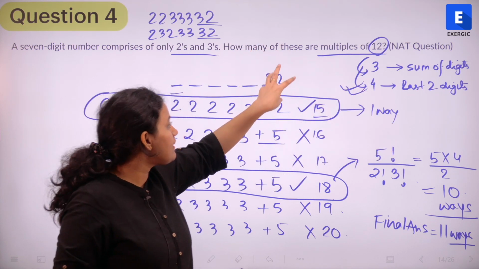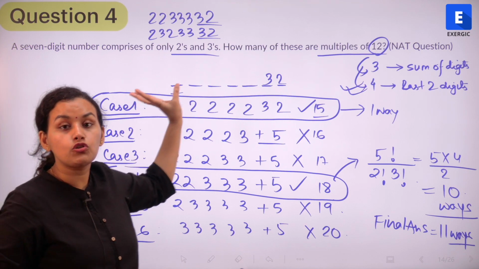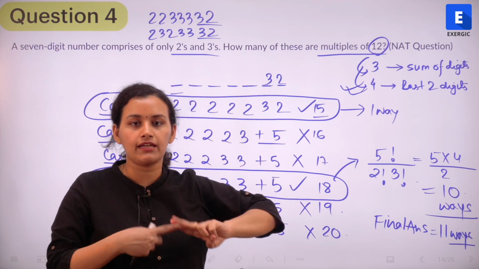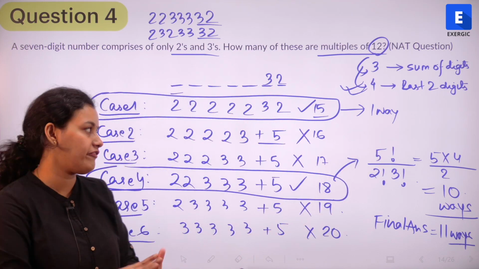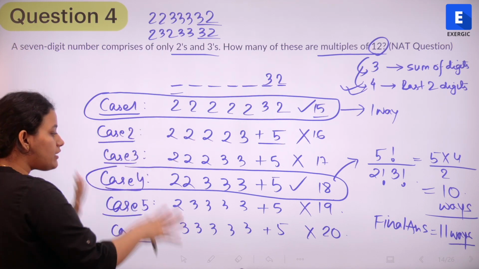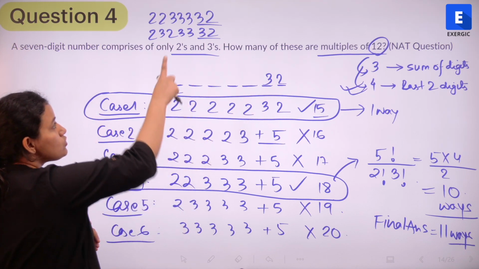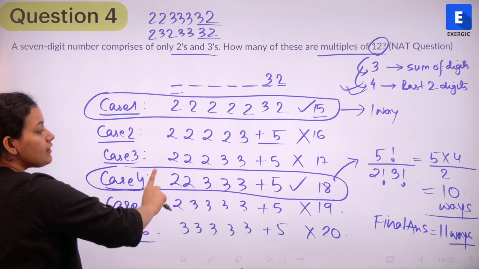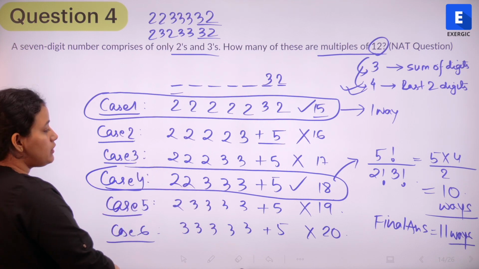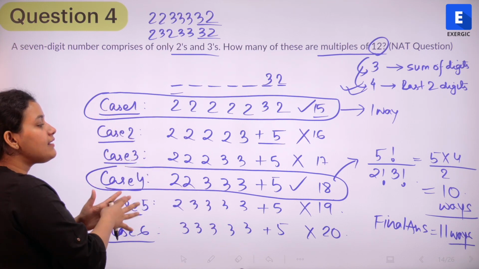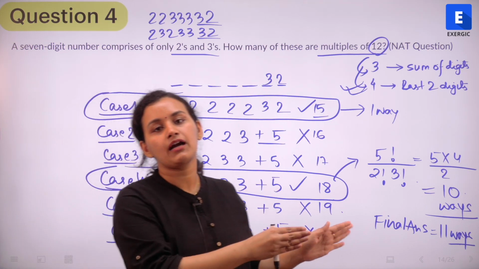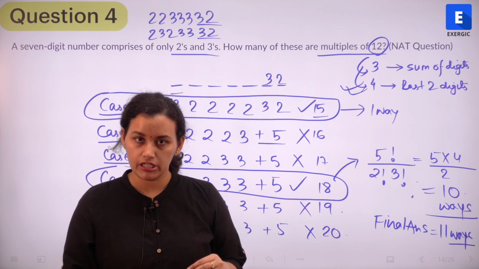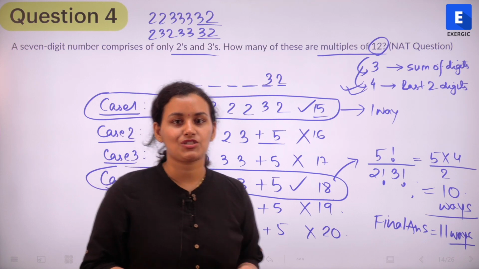So we fixate that, and then we work with the remaining digits such that the total sum is divisible by 3. Only in that case is it going to be divisible by both 3 and 4, and then thereafter divisible by 12, right? So for 3, we write down all the various ways by which these 5 digits can be filled using 2's and 3's only. So only 2, only 3, 4, 2, 1, 3, 3, 2, 2, 3, and so on. What are the possibilities? And then out of that, in which instances is the sum coming out to be divisible by 3? So this question was a combination of your number system and permutation and combination. Let's look at the next question.